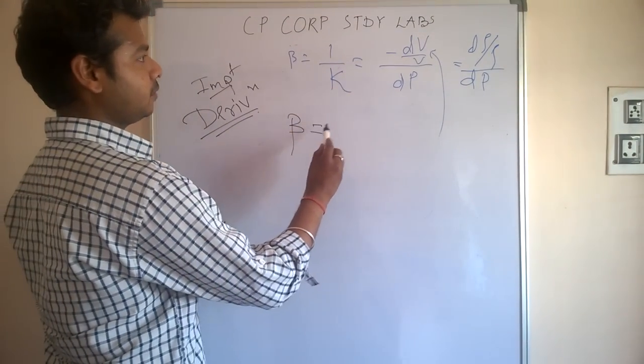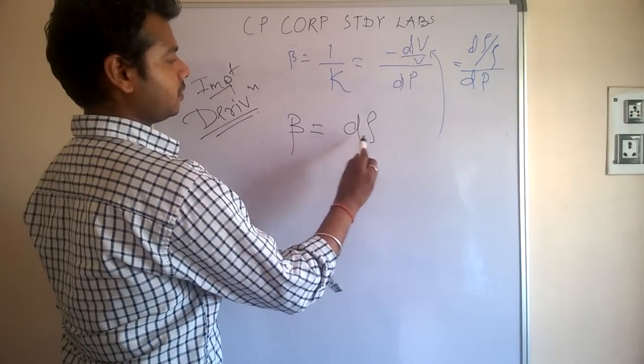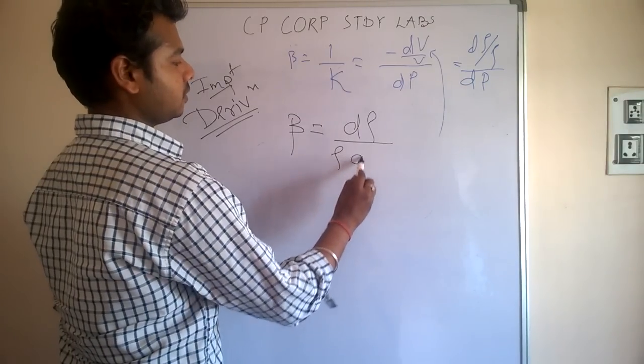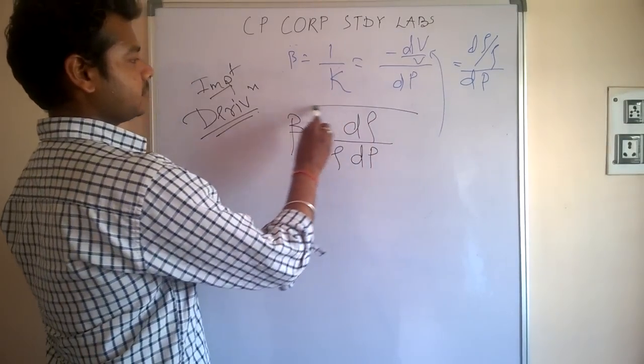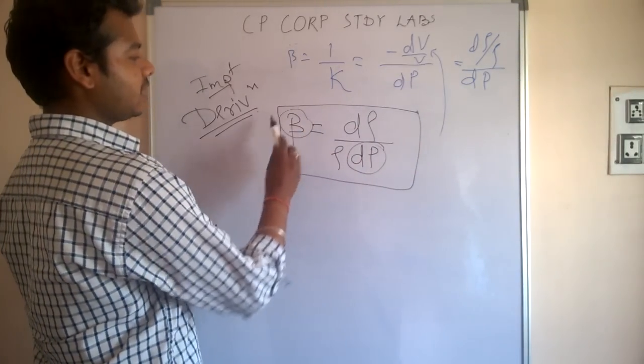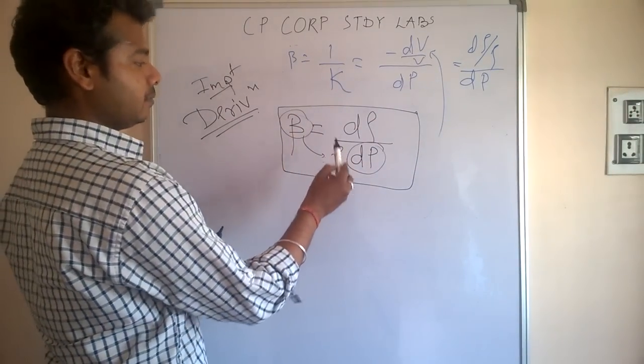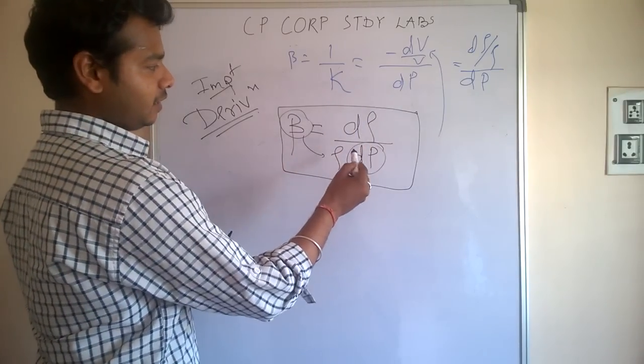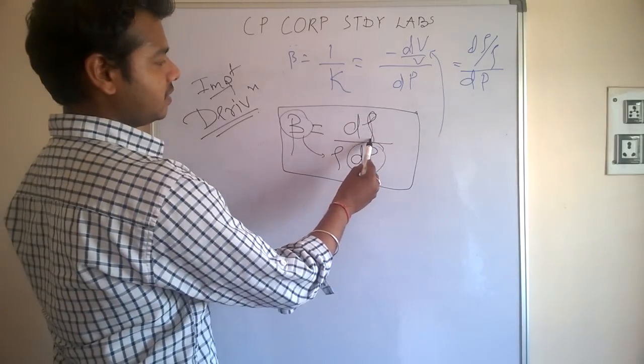Beta is equal to d rho by rho dP. As I stated earlier that P and beta are inversely proportional, you can see here, but what we have taken new in this is that the density also varies.